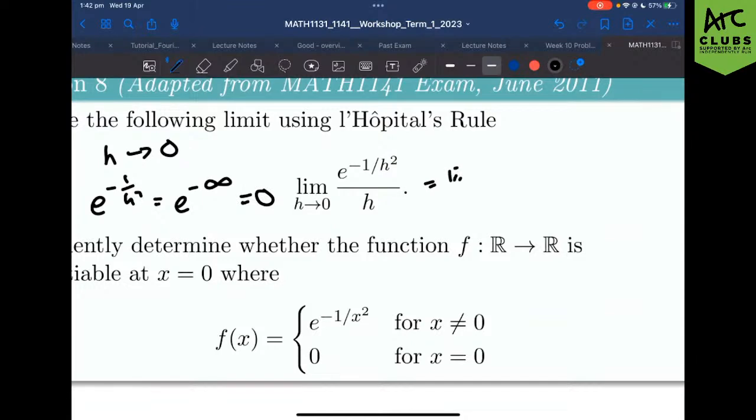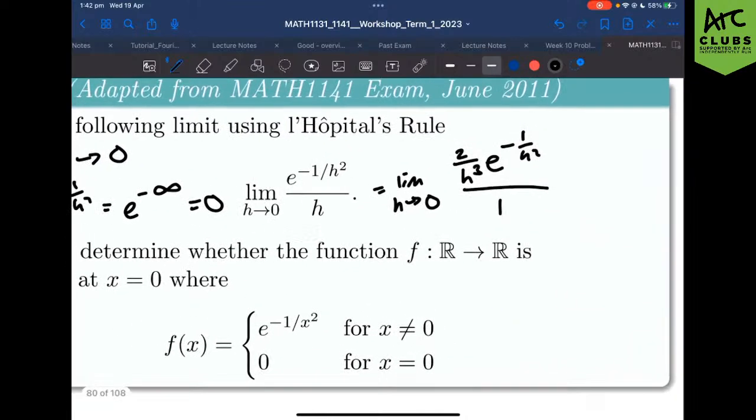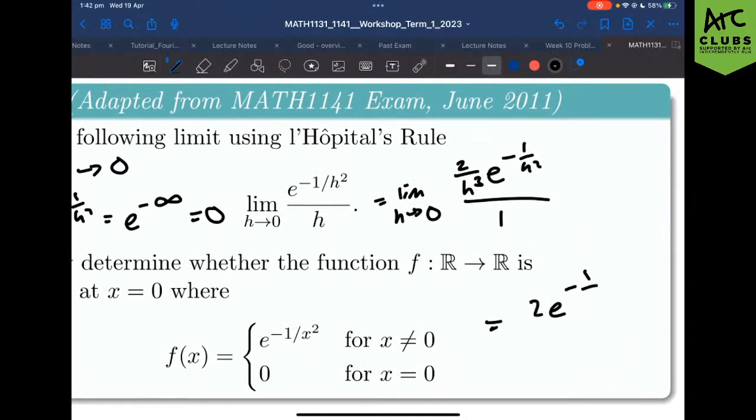Let's get our numerator and differentiate it. That ends up being, I think, 2 on h cubed times e to the power of minus 1 on h squared, all on 1, and that ends up being 2 times the limit of e to the power of minus 1 on h squared, on h cubed. I don't see an issue with this. Can you now just sub in h equals 0? No, you can't, because your denominator is still 0.